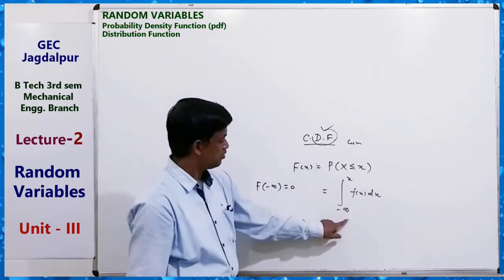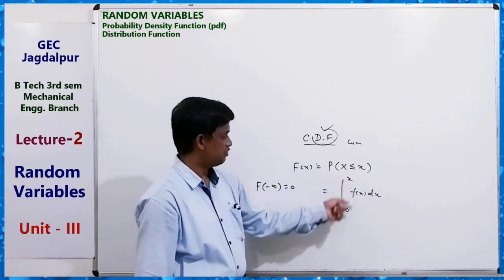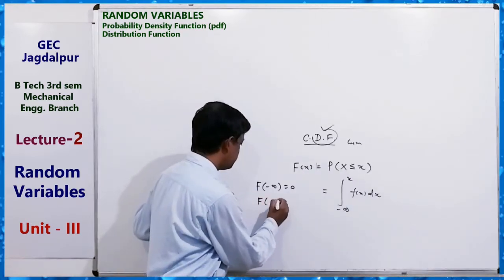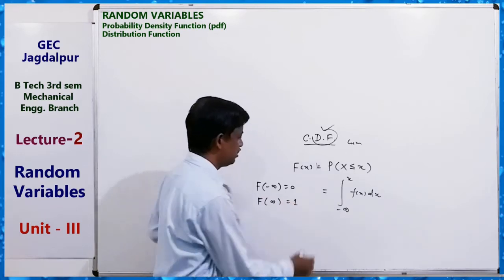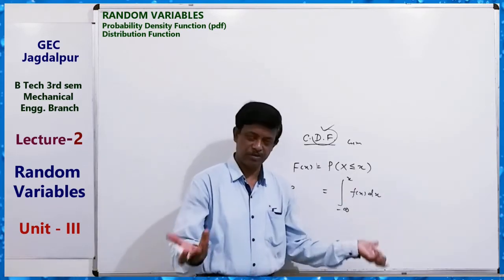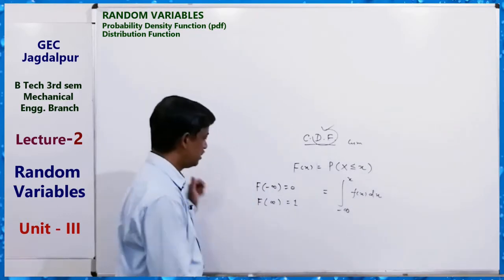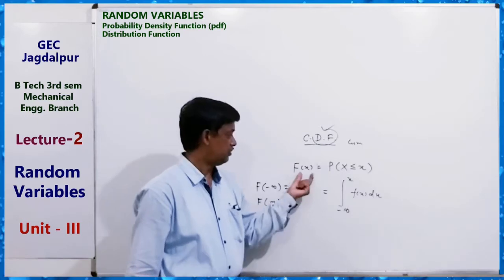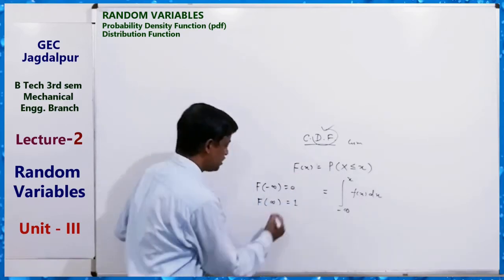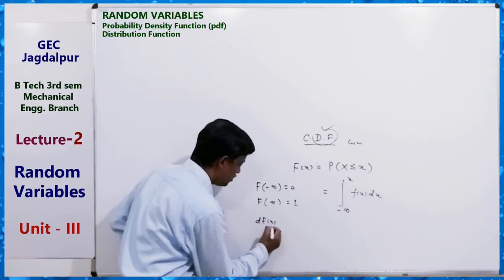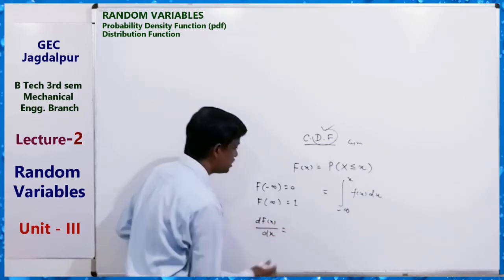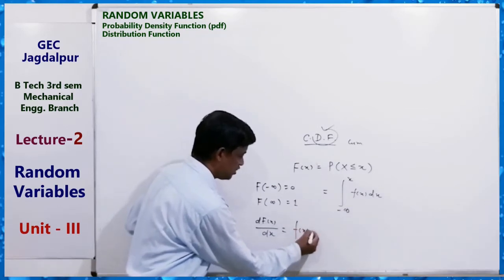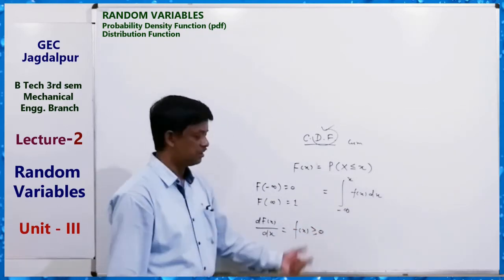That is, from minus infinity to minus infinity it is 0. If we take plus infinity, then F(infinity) equals 1, which is the probability density function property. Clear? Now if we differentiate it, F(x) equals the integration of this, so dF(x) upon dx, the differentiation of this, equals f(x). And this is greater than or equal to 0. The derivative is greater than or equal to 0.